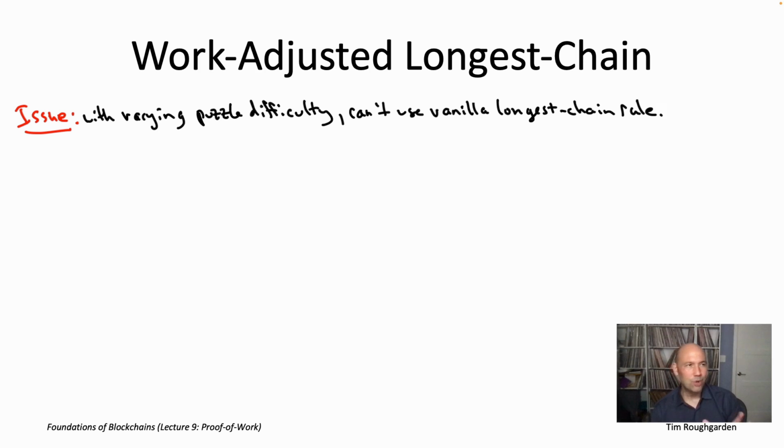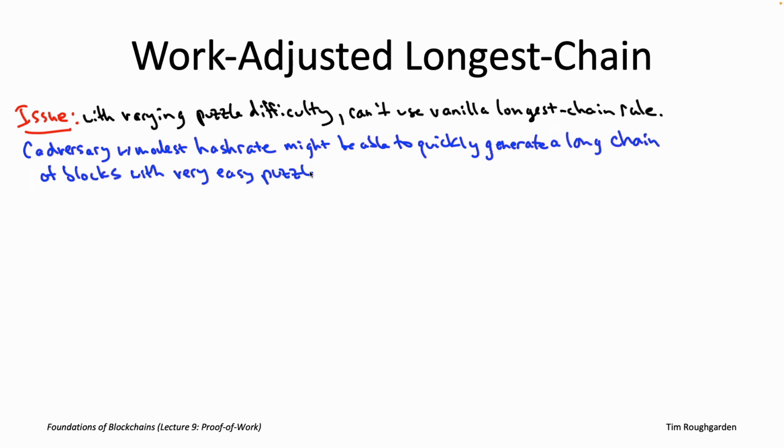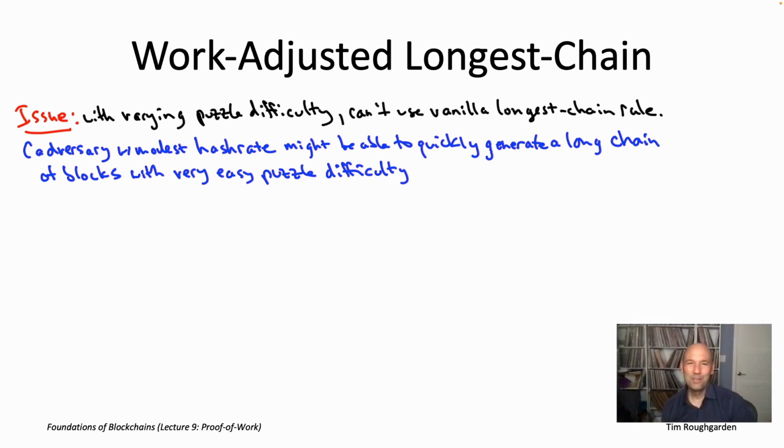Now, doing this would require timestamp manipulation, which we were assuming away on the last slide. But this is a genuine concern, that an adversary can concoct the timestamps in a way that lets it get away with creating a really long sequence of blocks, all of which have really easy puzzles. And because they're easy puzzles, the adversary, even with not that much hash rate, could discover solutions super quickly. So it could generate in a short period of time a really long chain that appeared to have been created over a long period of time. That would obviously be really bad, and in particular would violate finality. It would cause a rollback of a bunch of blocks, right?